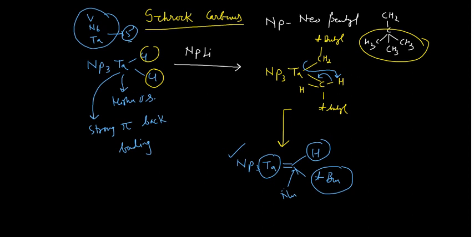There are various other ways also by which you can draw it. Fischer synthesized the Fischer carbene in 1964, and after 10 years, in 1975, Schrock did this thing.